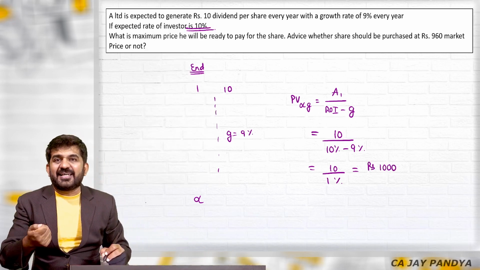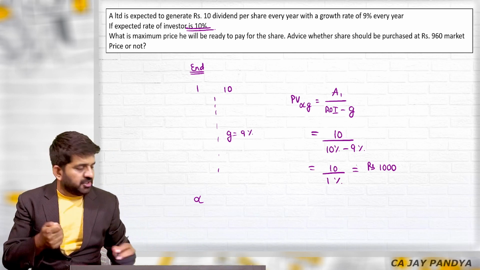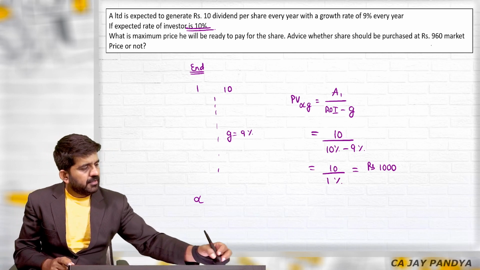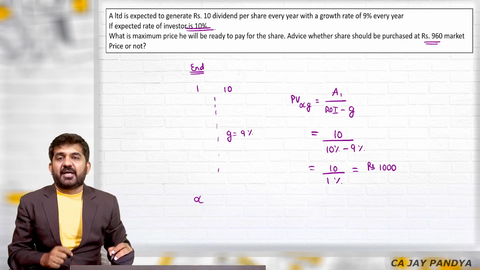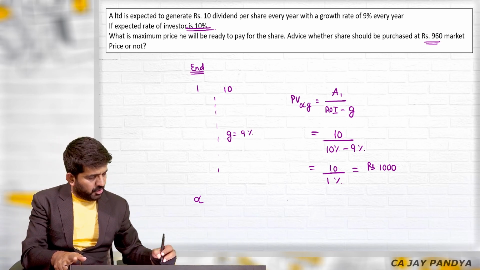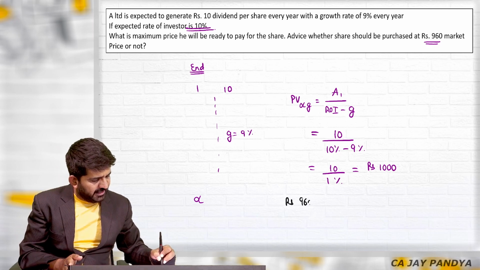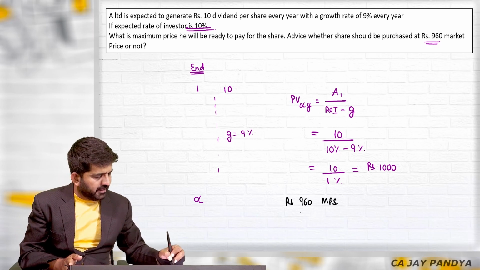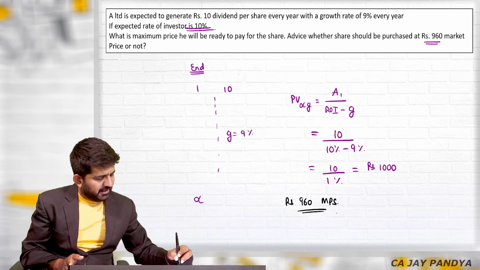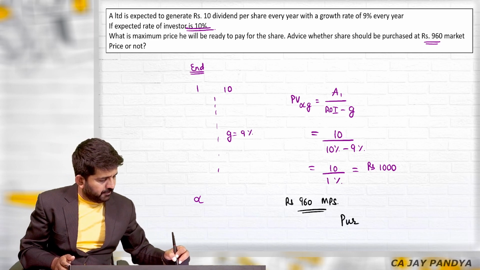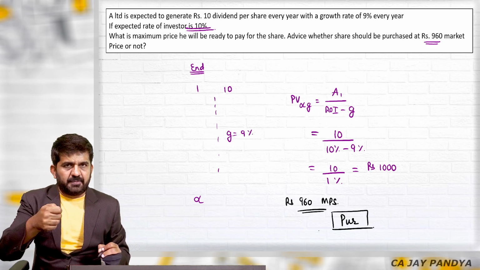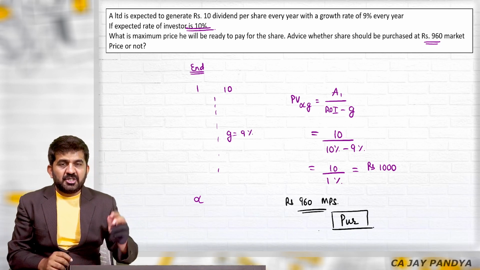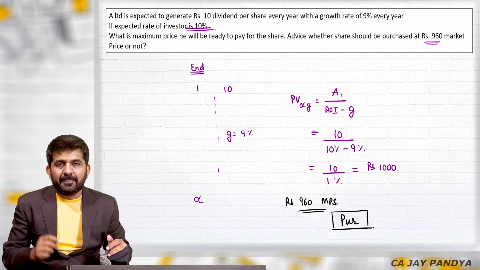What is the maximum price I am ready to pay for this share? Rupees 1000. At rupees 960 market price, whether we should purchase the share or not. Rupees 960 is the market price of the share. Market as undervalued, I will purchase the share. As per me, the share should be of 1000. Jeans should be of 2000.